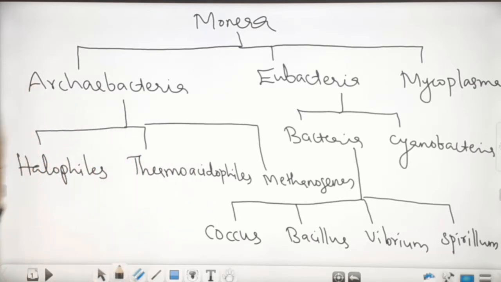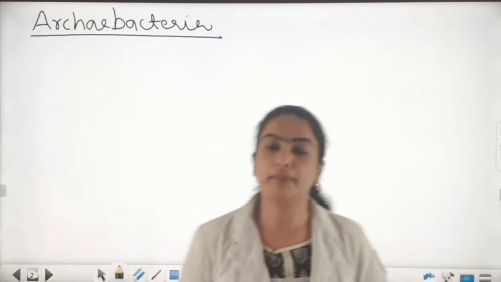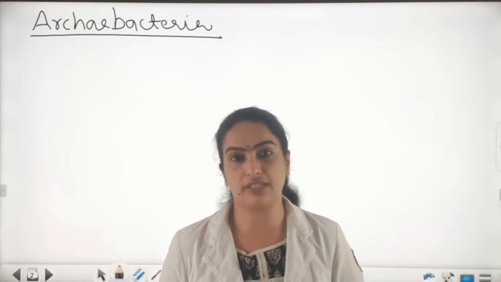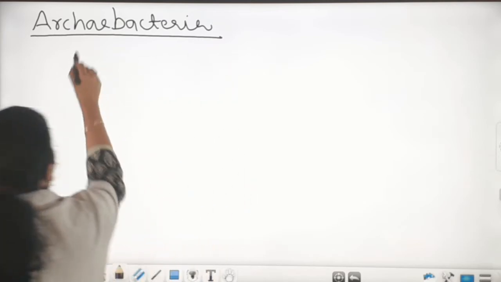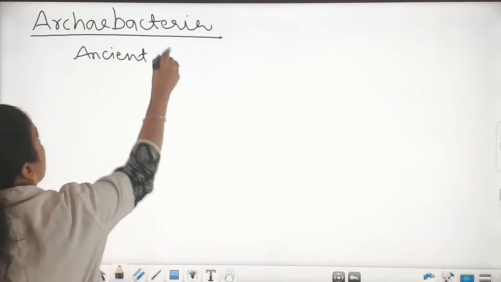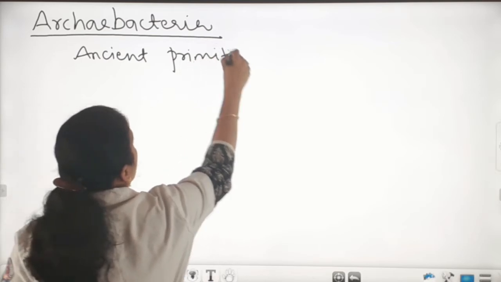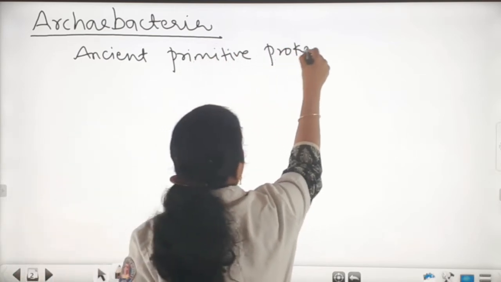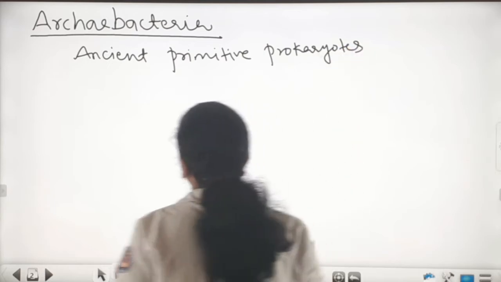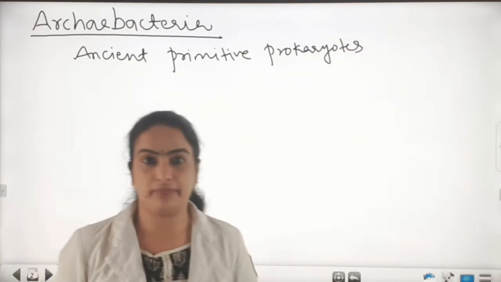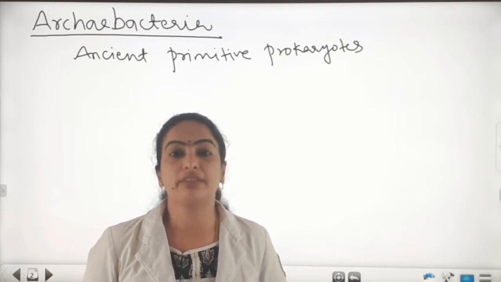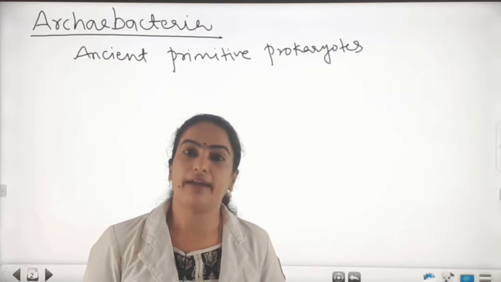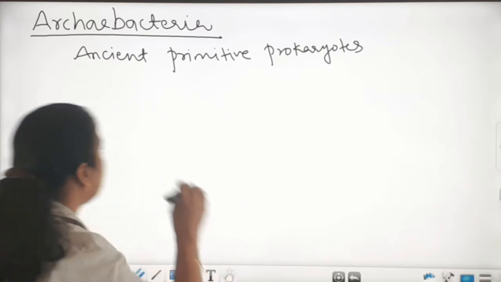Okay, we can see one by one. First we can see archaebacteria. Archaebacteria are the most ancient primitive prokaryotes. And these archaebacteria are again classified into 3 groups: halophiles, thermoacidophiles and methanogens.